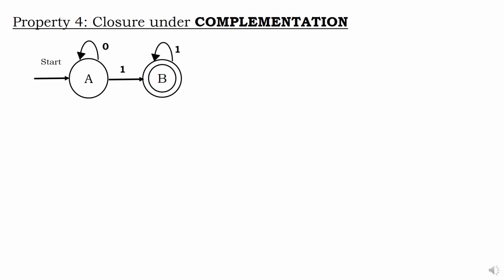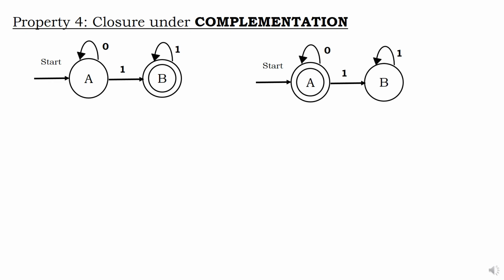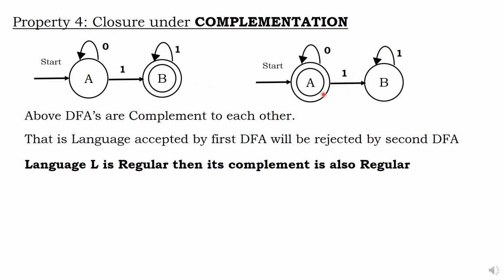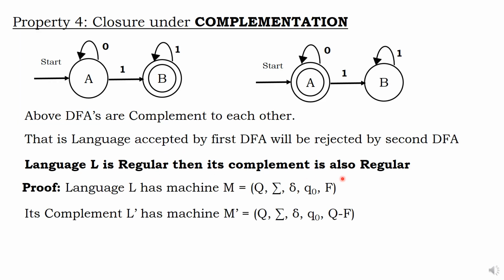Complement means opposite. Whatever a finite automata is accepting, the other should not accept, it should reject. Consider one finite automata and consider another finite automata. Both are complements of each other. Whatever is a final state here is not a final state there. Whatever one accepts, the other won't accept. The above DFAs are complements of each other. The question is whether complementation is regular or not. That is, the language accepted by the first DFA will be rejected by the second DFA and vice versa. If language L is regular, then its complement is also regular. That is the statement, nothing else.